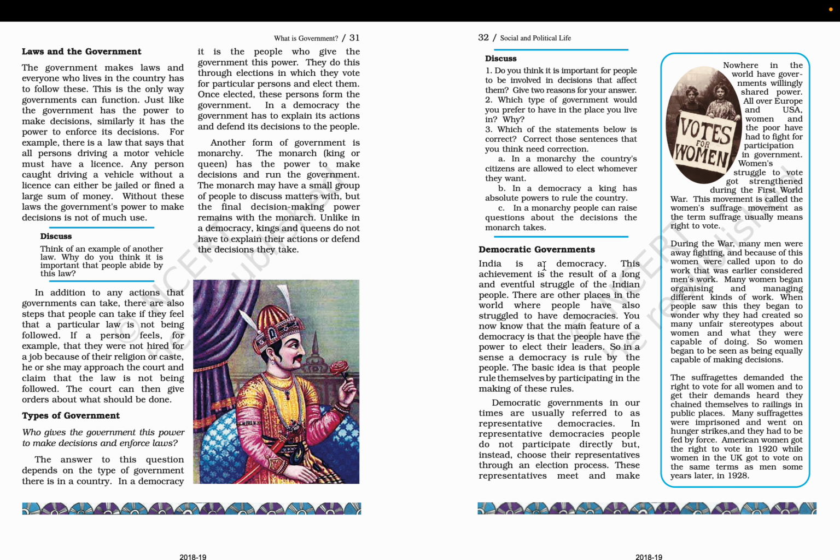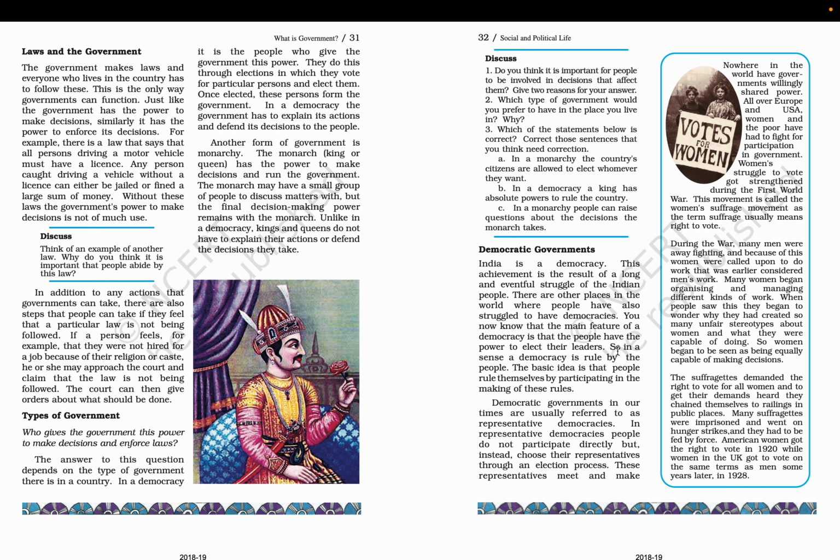Democratic governments. India is a democracy. This achievement is a result of a long and eventful struggle of the Indian people. There are other places in the world where people have also struggled to have democracies. You now know that the main feature of a democracy is that people have the power to elect their leaders. So they can express their choices, and they can change the leaders if they want to when the elections happen.